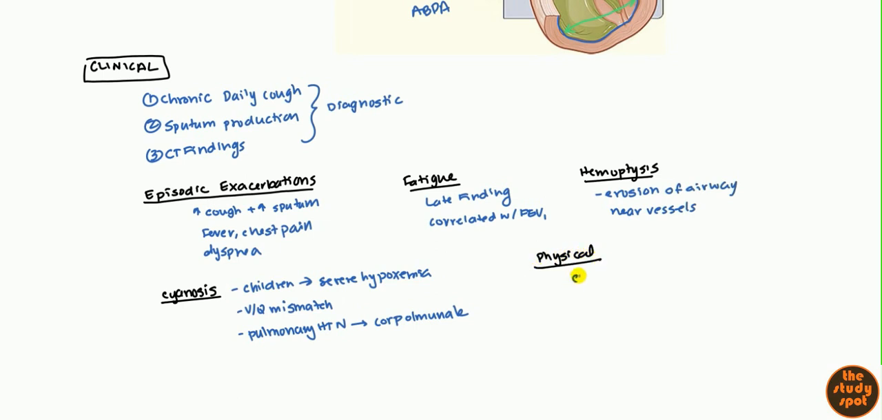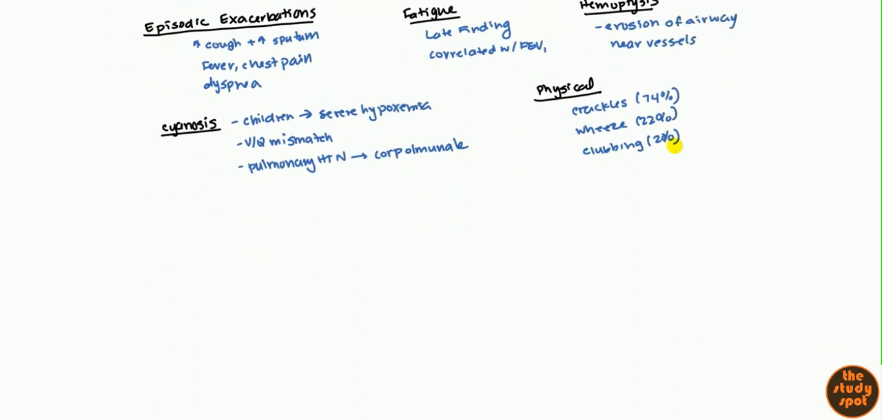So finally, what would you find on physical examination? Crackles are present about 74% of the time. Wheeze, 22% of the time. And clubbing is actually fairly rare. You're going to get it 22% of the time. So those are things to keep in mind on physical examination. Of course, crackles and wheezes will be heard upon auscultation.